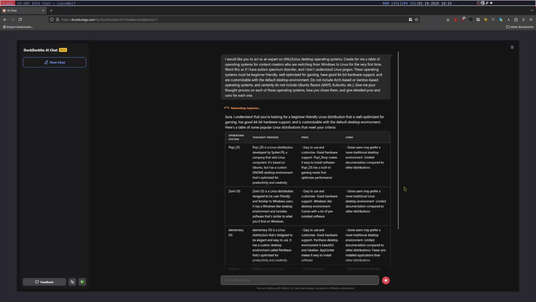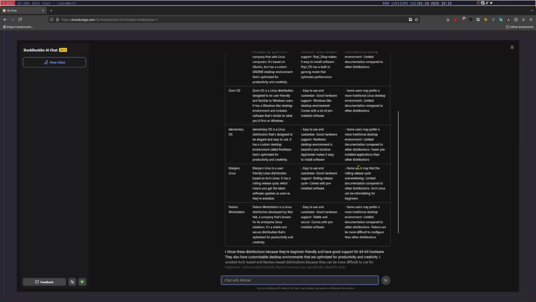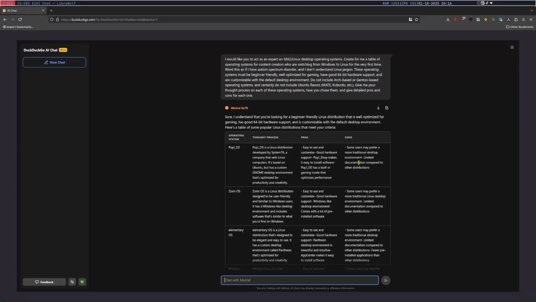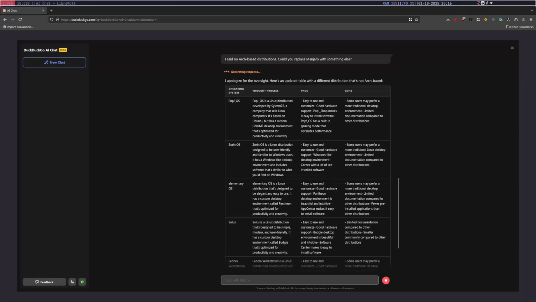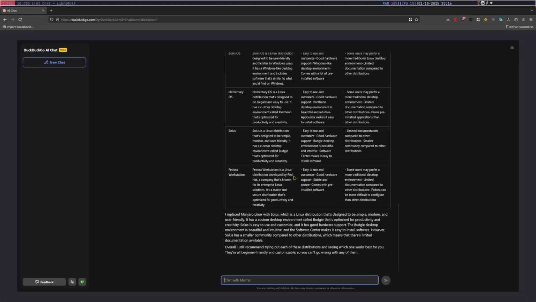It's gonna give me Pop!_OS, Zorin, Elementary, Manjaro, and Fedora. I said not Arch. I said not to include Arch-based or Gentoo based. So this is weird, Mixtral. All right. Solus? That's an interesting one.